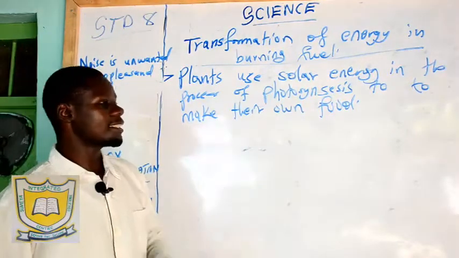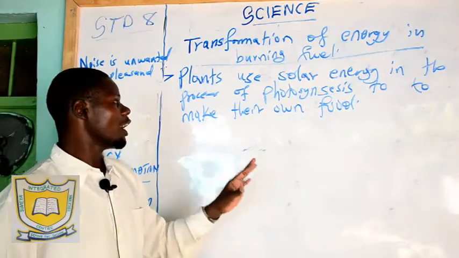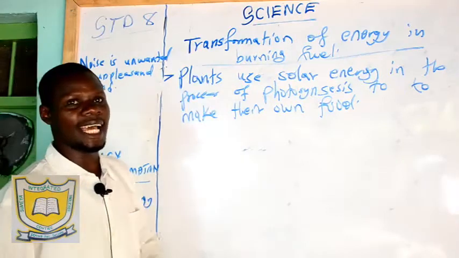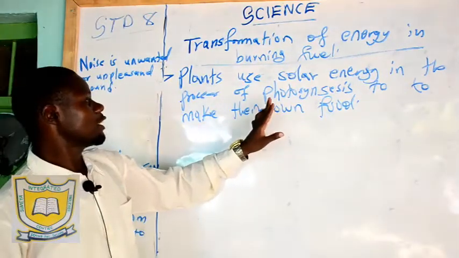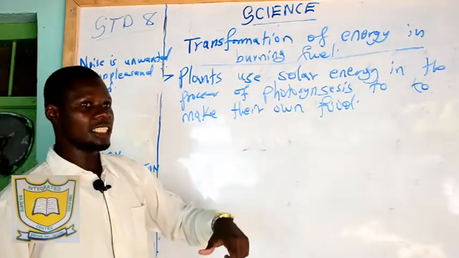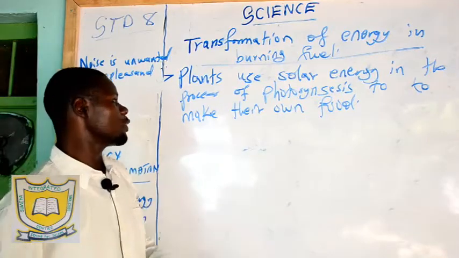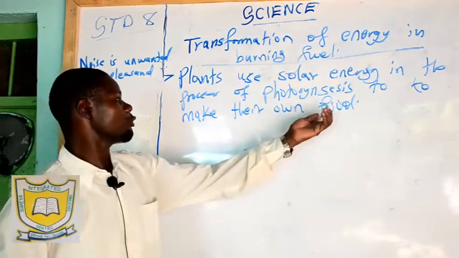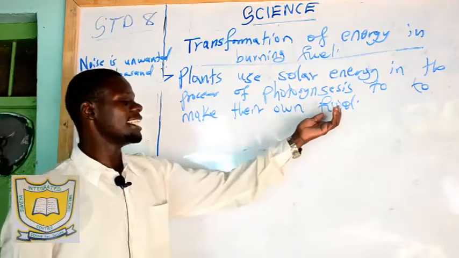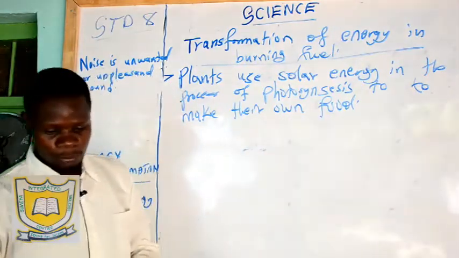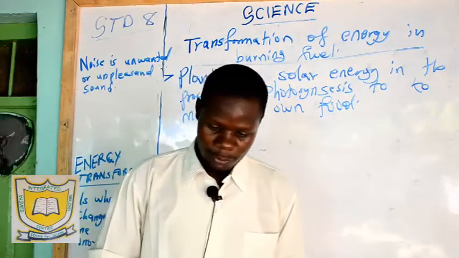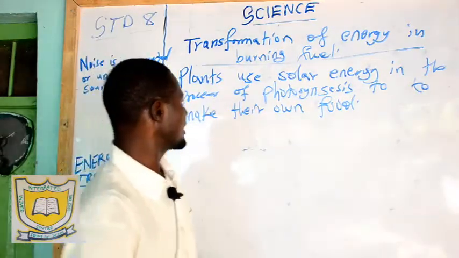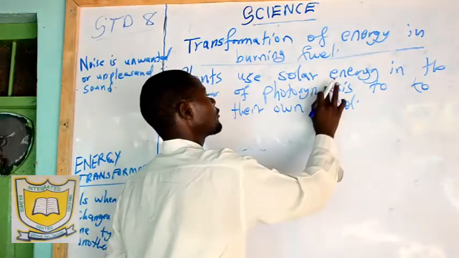Because photosynthesis is taking place during daytime, you find that solar means light. Solar energy goes to the leaves during daytime. Then you find that the plant is making its own food through the process known as photosynthesis.